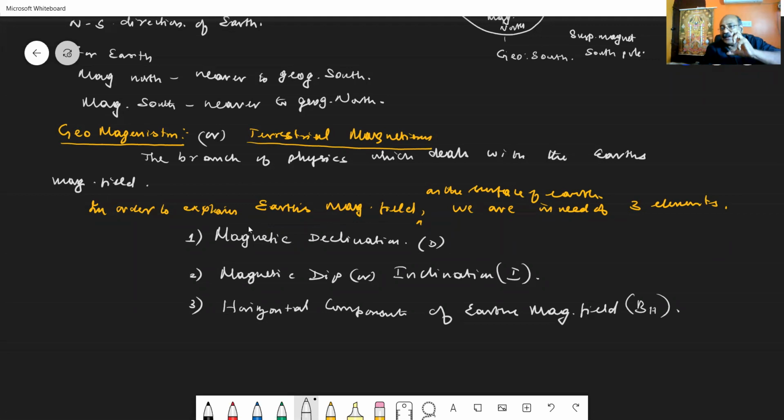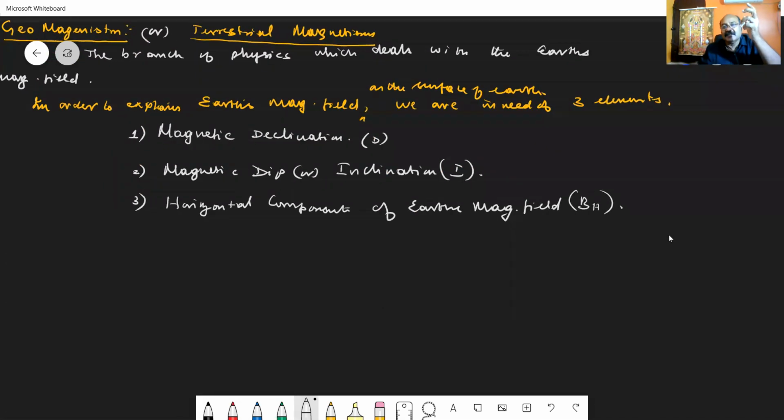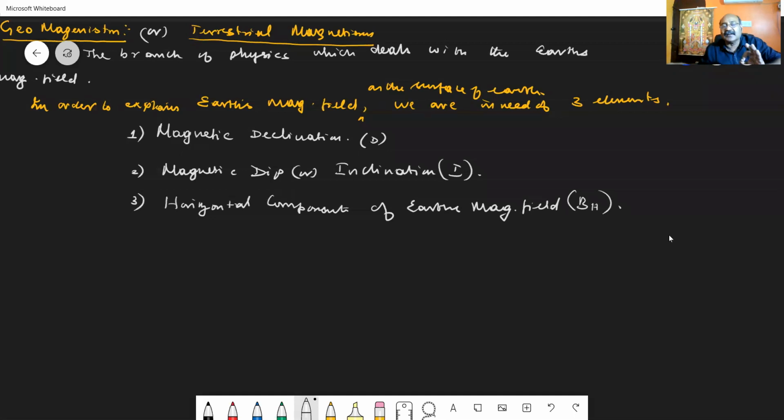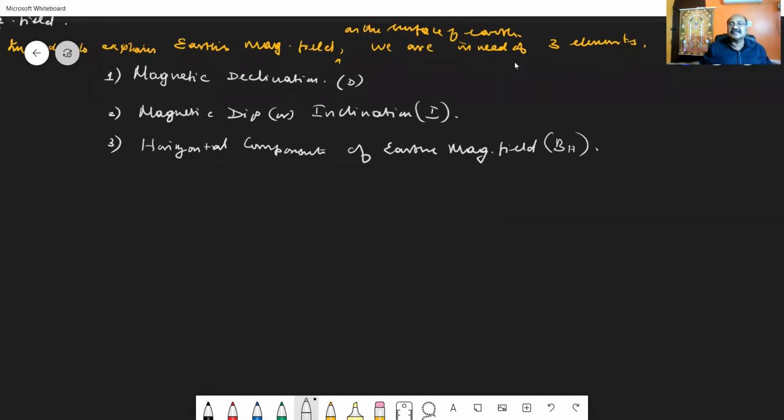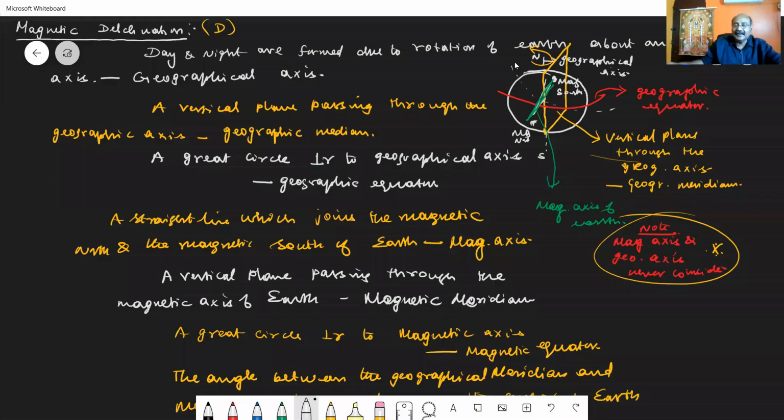In order to explain the Earth's magnetic field, or the magnetic field on the surface of the Earth, we are in need of three components. The three components are: one is magnetic declination, the second one is magnetic dip or magnetic inclination I, and the third one is the horizontal component of Earth's magnetic field, represented as BH.